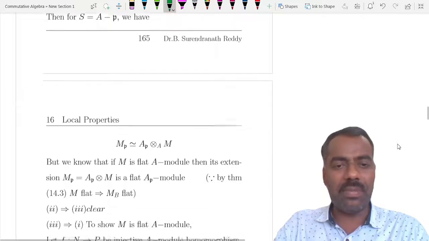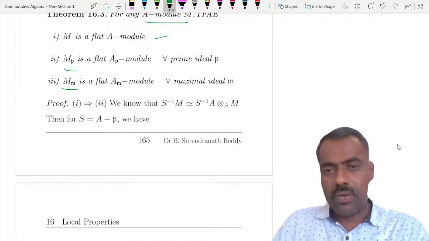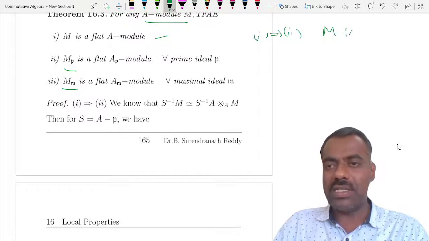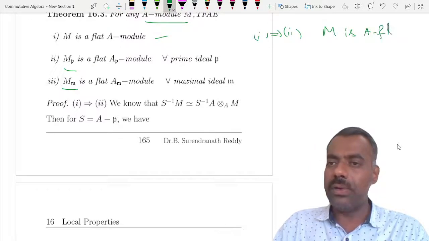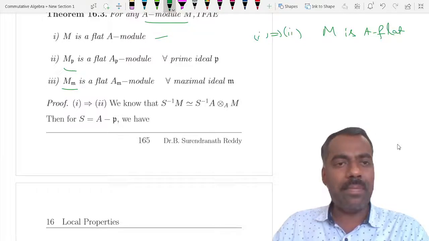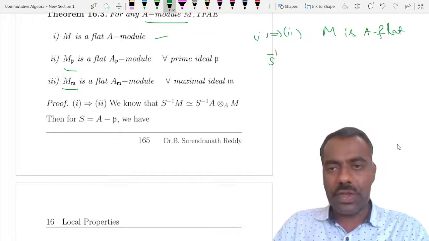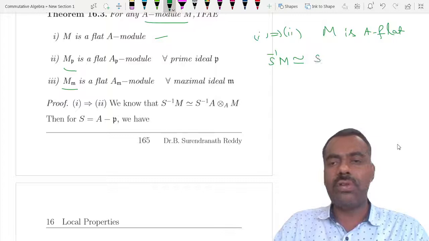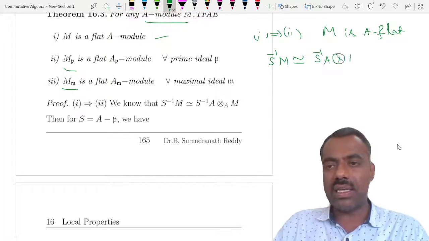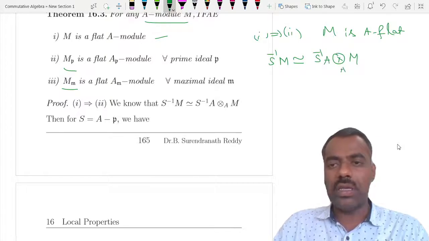That means whenever M is flat, this is 1 implies 2, how can we show it? Suppose M is a flat A-module, then we want to show that M_p is a flat A_p-module. But if you observe what we proved in the last class, S inverse M is isomorphic to S inverse A tensor M.